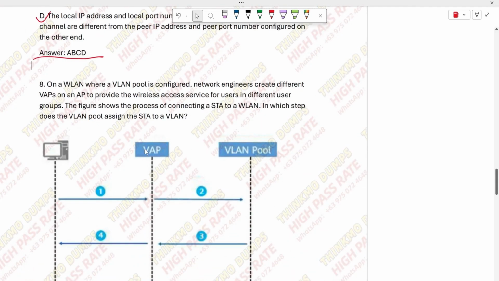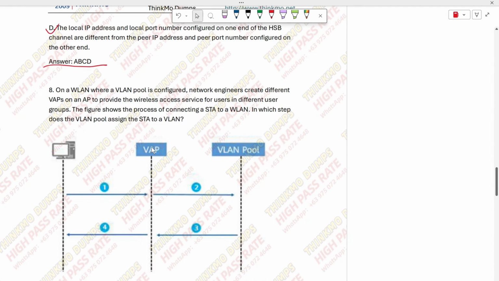All right, question 8. Question 8 has a diagram. It says that in the legend, some information is not provided, but although there isn't any explicit information given, based on the description, this is a common situation. This is about the VLAN pool, right? The workflow inference for this. So what is the question asking us? We've configured this VLAN pool, the VLANs of the VLAN pool.